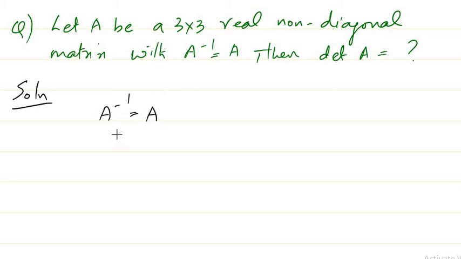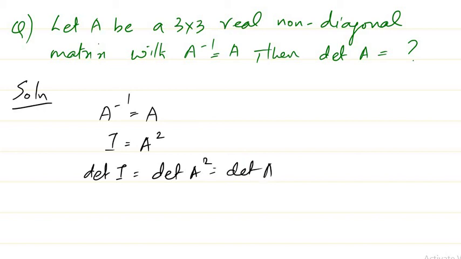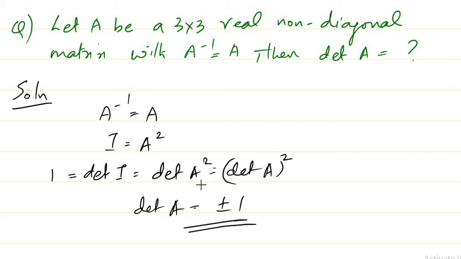If you multiply both sides with A, you get I is equal to A square. Since these are the same, the determinant of I will be equal to the determinant of A square, which is equal to determinant of A whole square, and this is equal to what? 1. Determinant of I is 1, so you get determinant of A is equal to plus or minus 1. So that is a very simple question, and in this case you get the answer to be plus or minus 1. Okay, so we'll move to the next question.